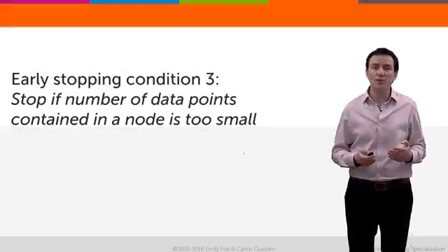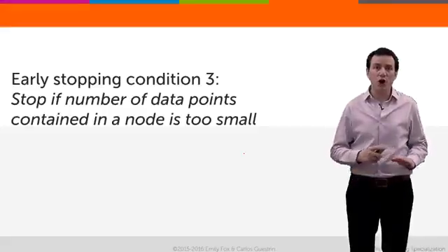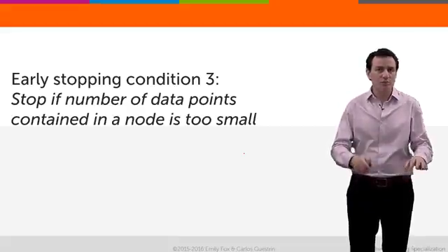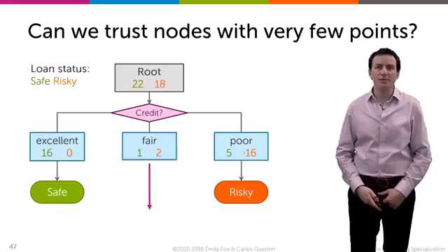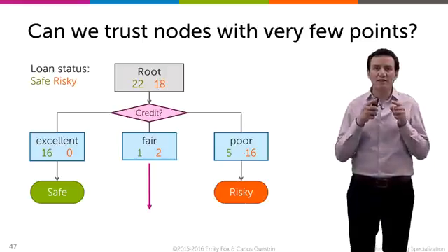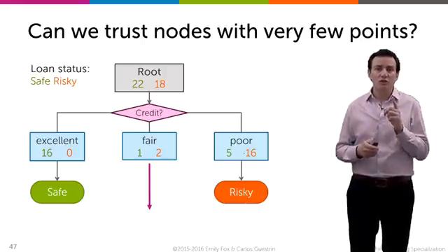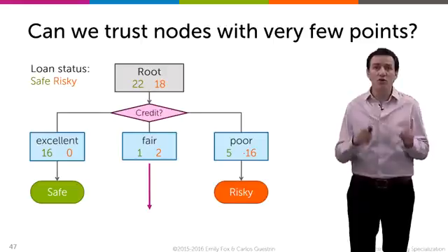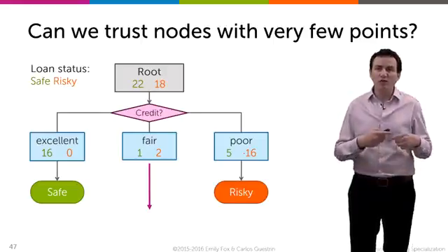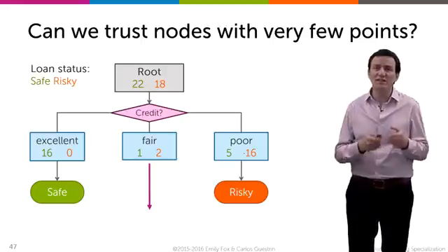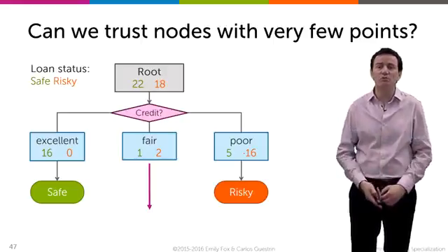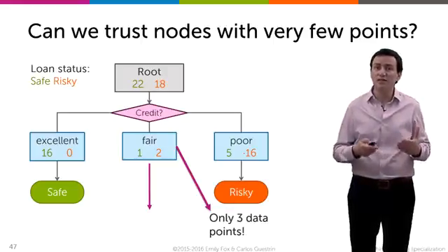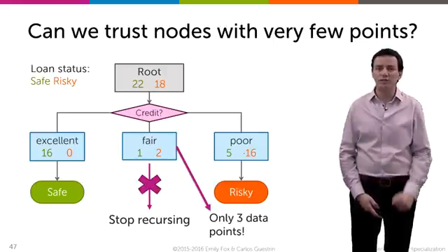The third type of early stopping rule is extremely important, and you should always include it. It just says, if there's only a few data points left in a node, don't split any further, because then you're really risking overfitting. So in the example we've been looking at, we had that case where credit is equal to fair. Well, there was only 1 safe loan there and 2 risky loans. So a total of only 3 data points fall inside of that node. In that case, if I were trying to split further, I'm going to find lots of patterns in the data that don't make much sense because there's very little data to support those patterns. With 3 data points, I don't know if I really trust a decision tree algorithm to make tons of decisions. So I'll just stop recursing right there.